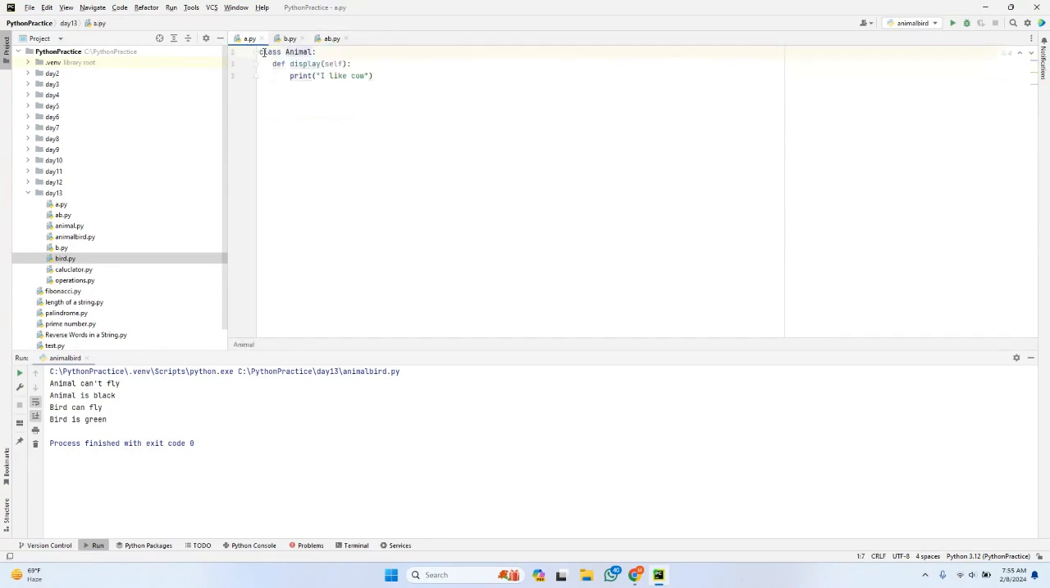But here, these two modules, A module as well as B module, are having the same method names, but the difference is the class name. The class name here is animal, and the class name here is board. So even though method names are the same, the class names are different. So you can try to use approach 1 as well as approach 2. How can we use them?